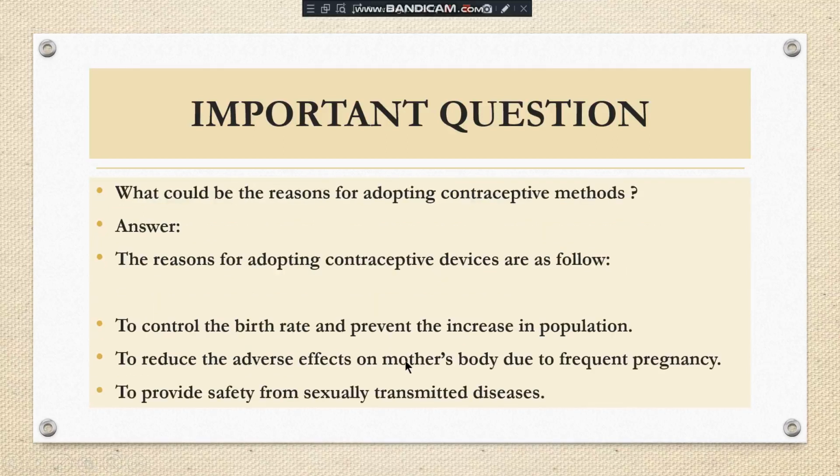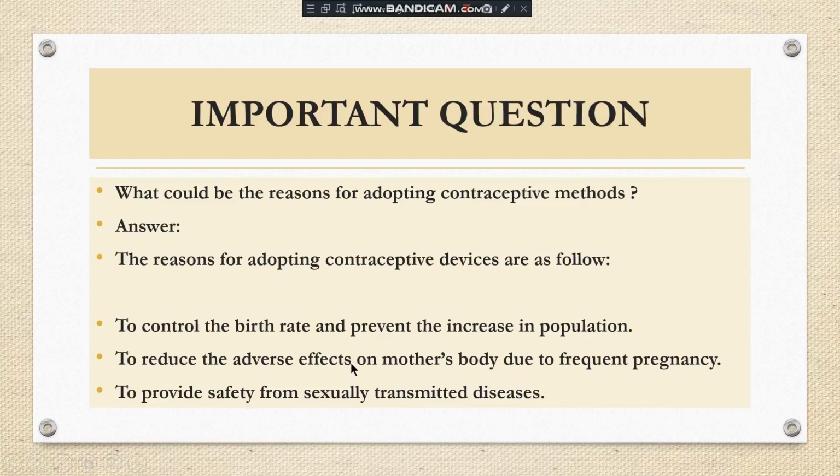Now the next question. What could be the reasons for adopting contraceptive methods? Contraceptive methods mean to prevent pregnancy. The reasons can be, first, to control the birth rate and prevent increased population. The second is to reduce the adverse effect on the mother's body due to frequent pregnancy.